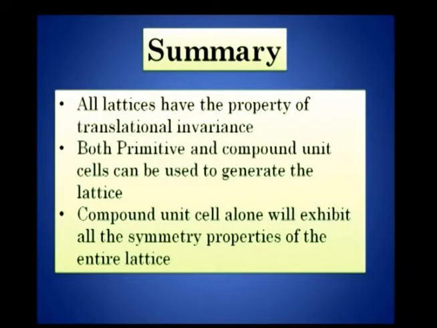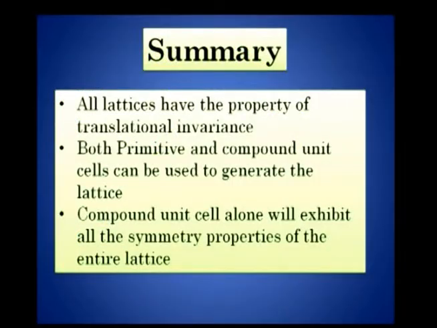Now, let me go to the summary part. All lattices, as I told you, have the property of translational invariance. Both primitive as well as compound unit cells can be used to generate the entire lattice, but the point is only the compound unit cell will exhibit all the symmetry elements associated with the entire lattice. The primitive cell will not give the symmetry elements of the entire lattice.